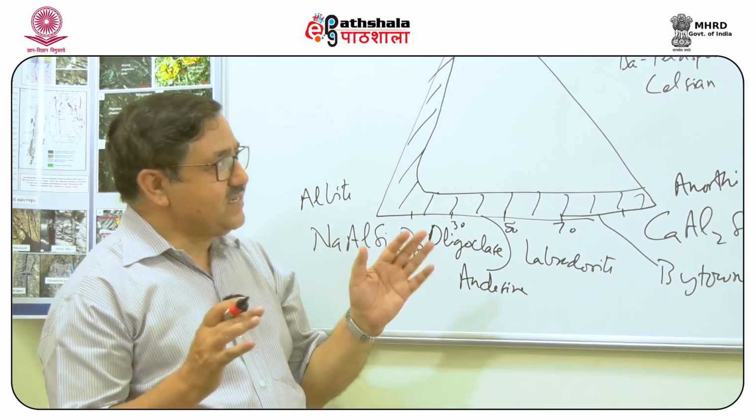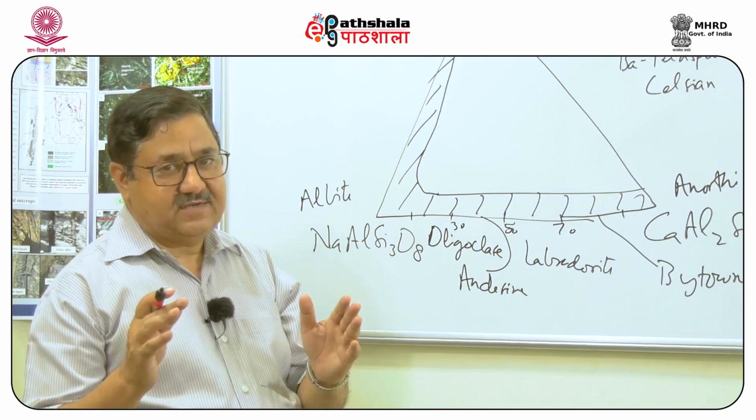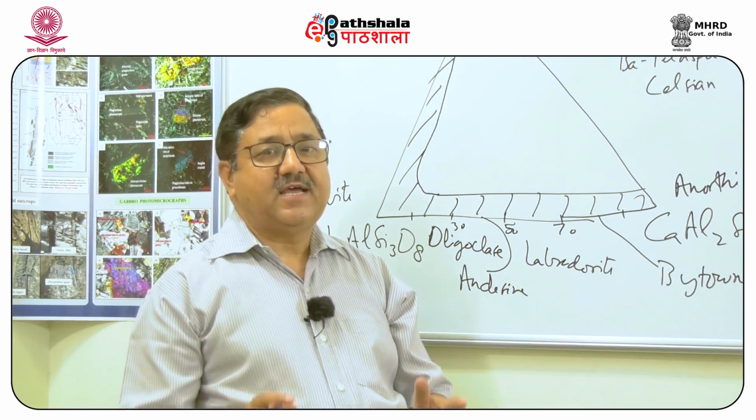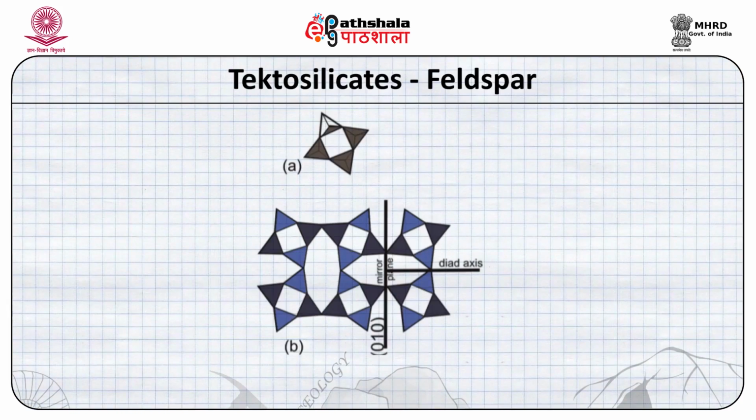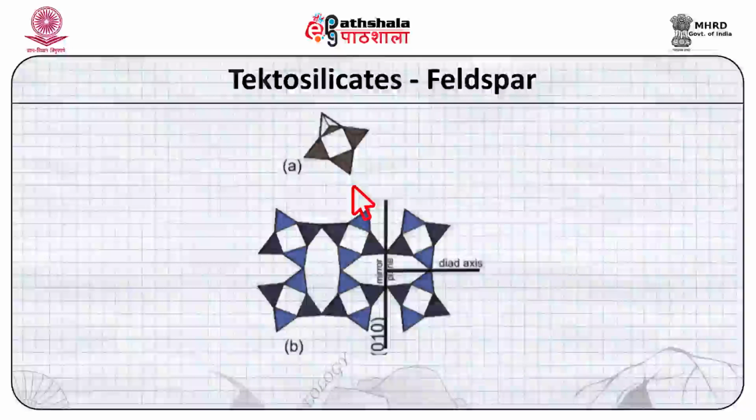So, to understand how this structure is described, we will look at another figure. When we look at the structure, in the first smaller figure we see 4 tetrahedra. All the apical and the basal oxygens are shared. Now, these 4 tetrahedra are arranged in such a manner that their apices are pointed alternately up and down.